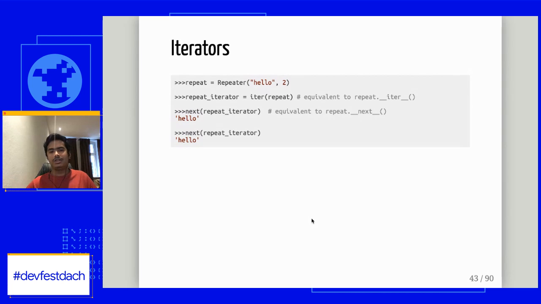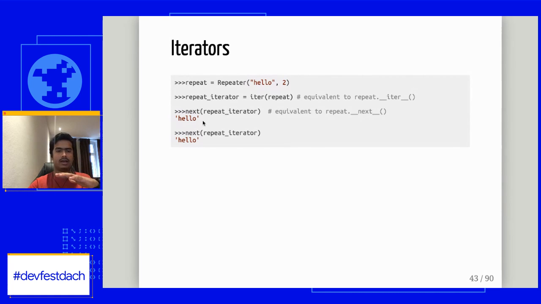Since we have the next method on our iterator, we can fairly simply call the next method and get the element out of it. So this seems quite related. What we are doing here is I created an object out of my repeater, which is an iterable. Then by using a repeat iterator, I got an iterator out of it, which I'm putting in my repeat iterator. And when I call the next element, I have access to the collection now. So that's how it looks.